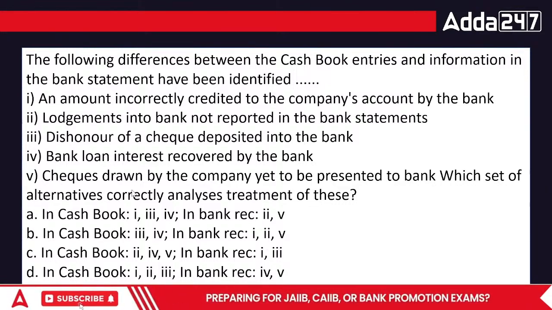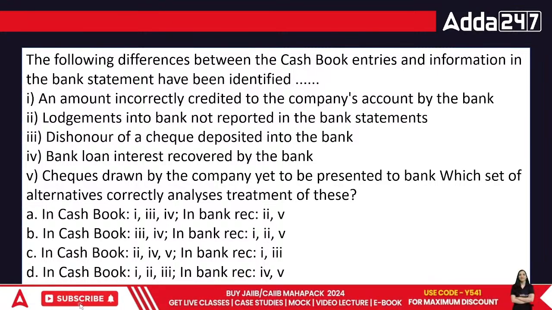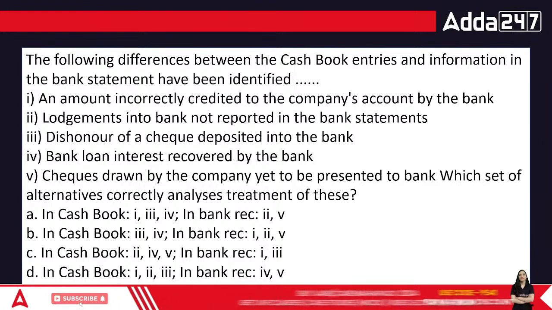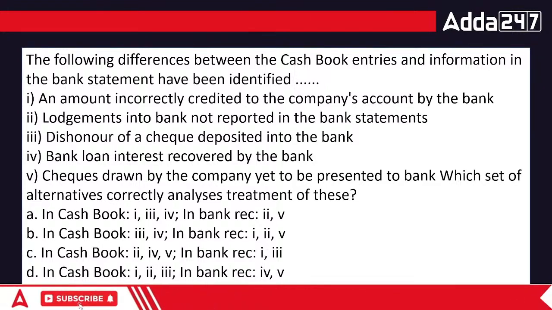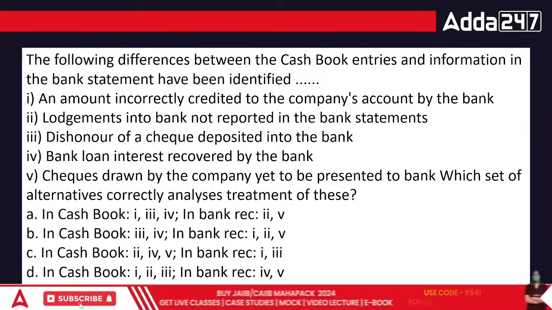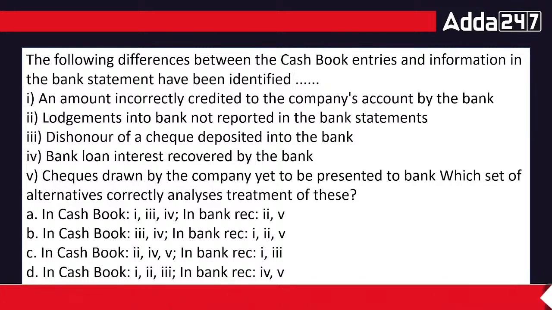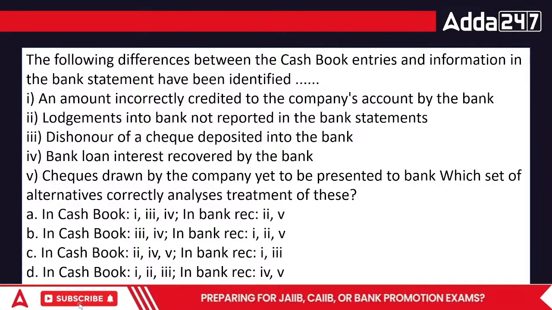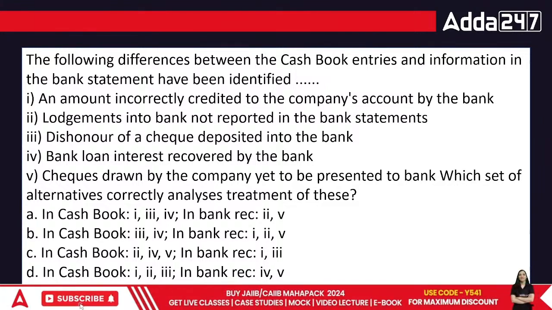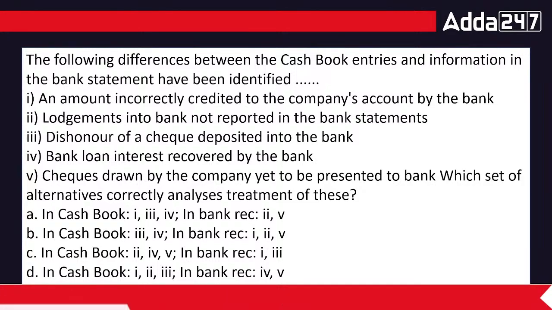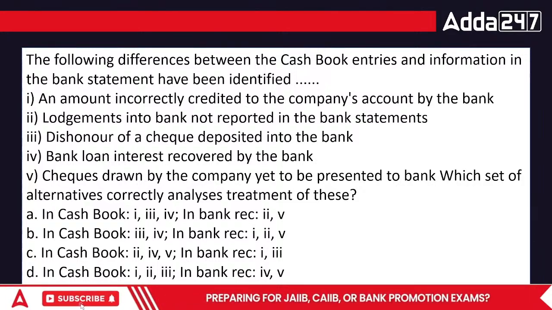Okay, now let's move on to the question there. An amount incorrectly written to the company's account by the bank, lodgements into bank not reported in the bank statements, dishonor of a check. These are the information that you are looking forward towards cash book and bank statement. Acha, when we talk about the cash book and bank statement, this is bank reconciliation statement, a statement which records the differences between the two accounts.